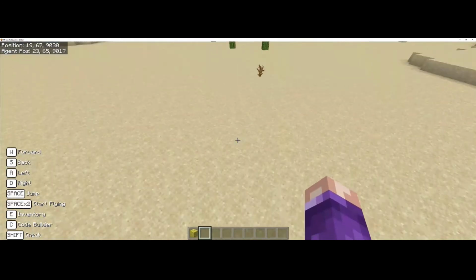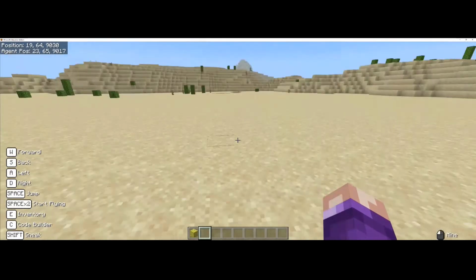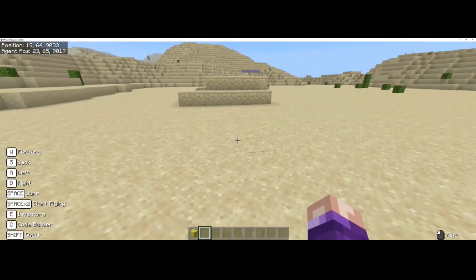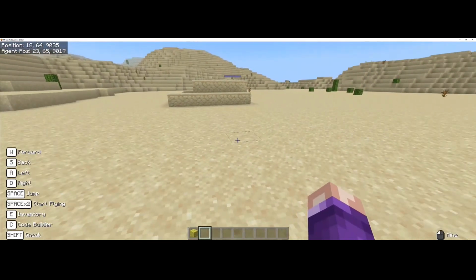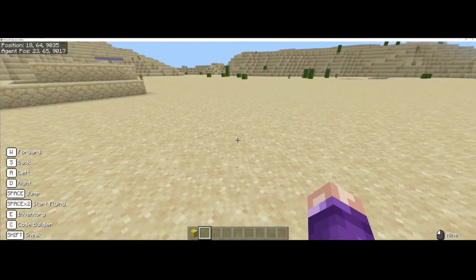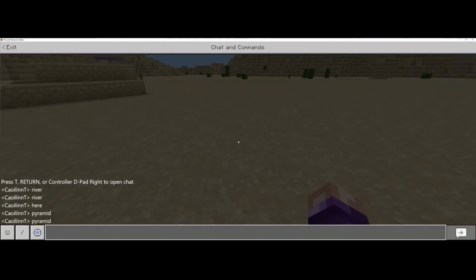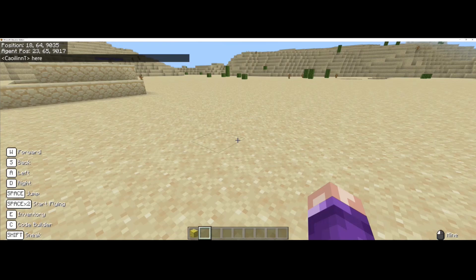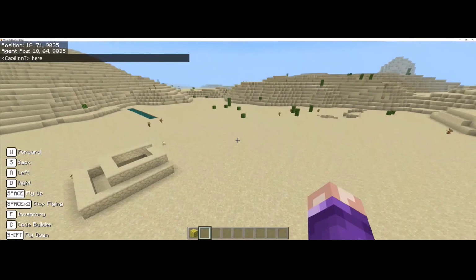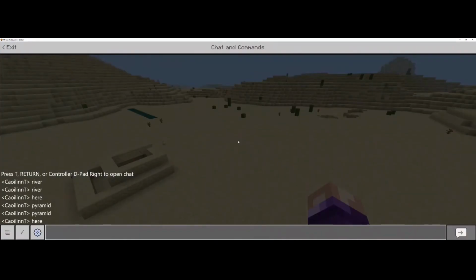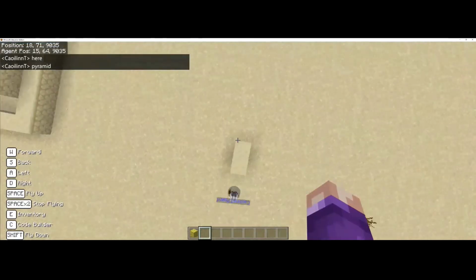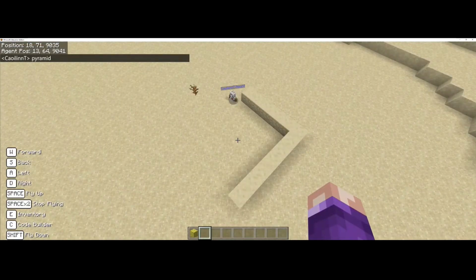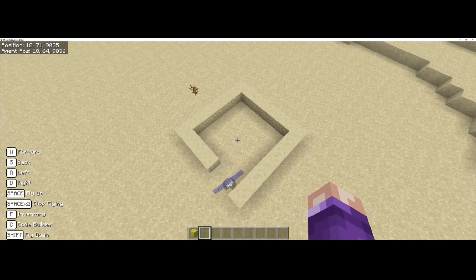Okay. So we've learned throughout these weeks and in all of the series that coding is all about testing out your code, finding the bugs until it is perfect. So we're debugging our code right now. So we're doing T to talk, and I'm going to get my agent to come here. Okay, I'm going to fly up in the sky. T to talk. Type in pyramid. Okay, so the square on the bottom is okay again.